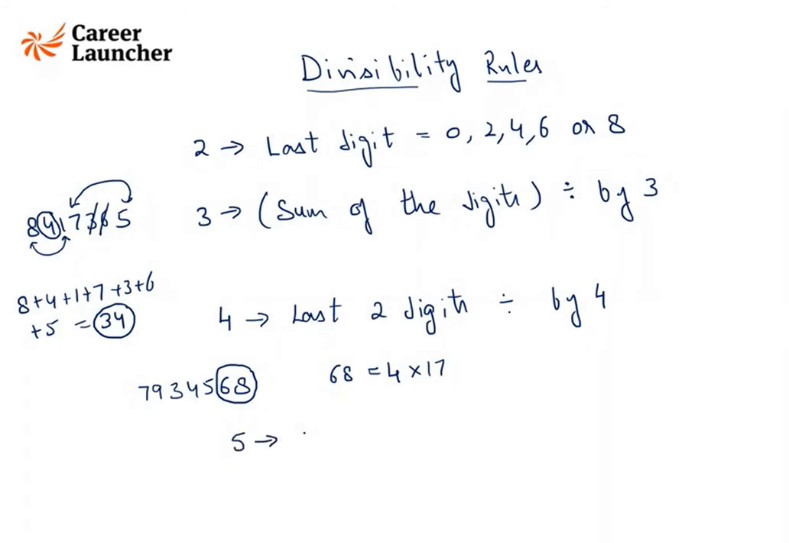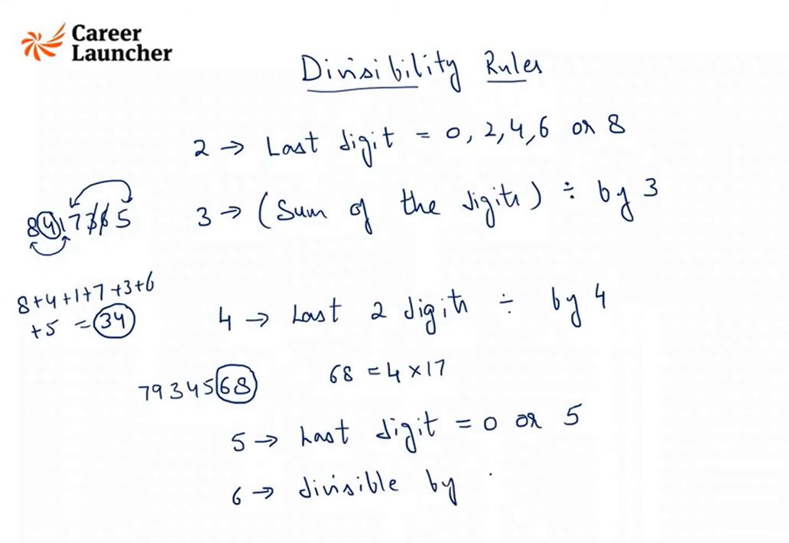Then the rule for 5, it is very simple. The last digit should be 0 or 5. Last digit should be either 0 or 5. The rule for 6, again very simple. It should be divisible by 2 and 3 both. Only those rules are helpful. They are relevant. They are helpful. They will save our time.